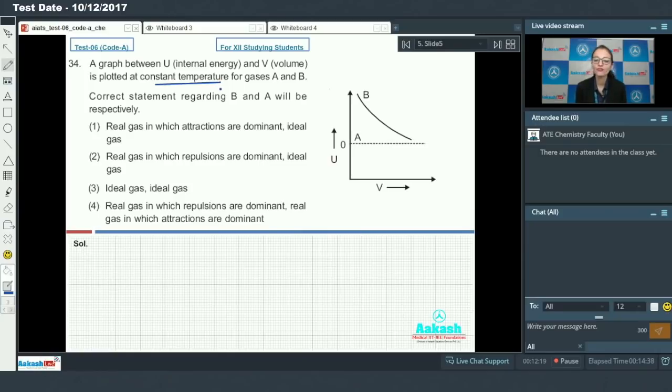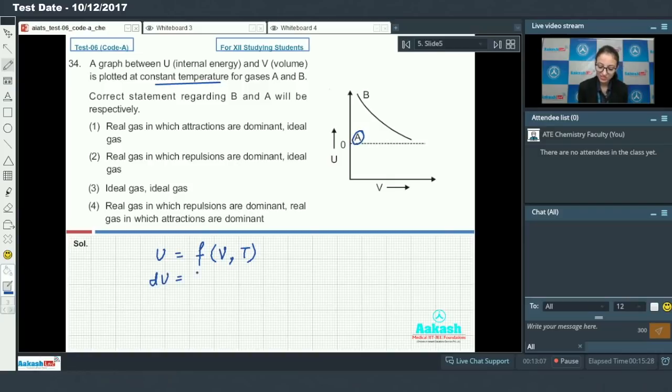If we carefully observe the graph, for gas A, on increasing volume, internal energy is constant, whereas for gas B, internal energy decreases on increasing volume. So we have to tell the nature of both gases. Before finding out the nature of gases, we know internal energy is a function of volume and temperature.